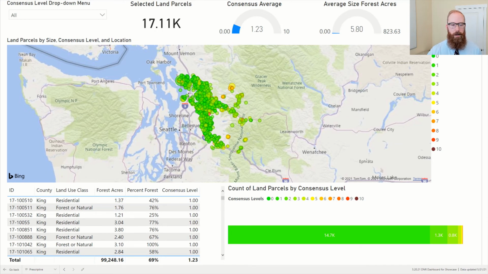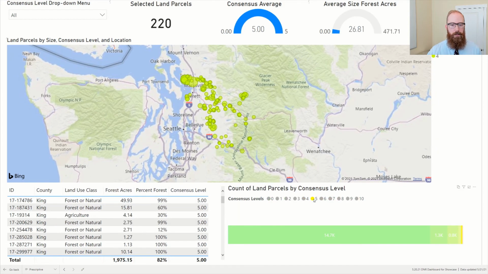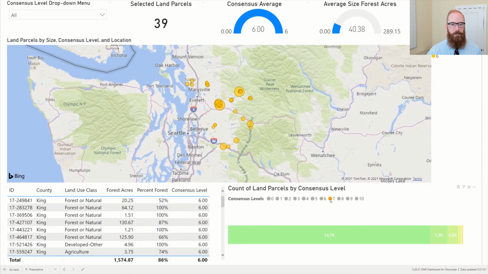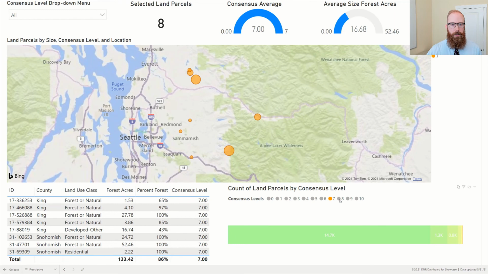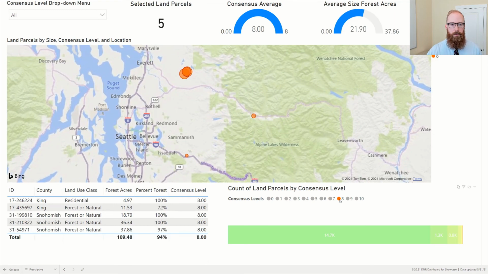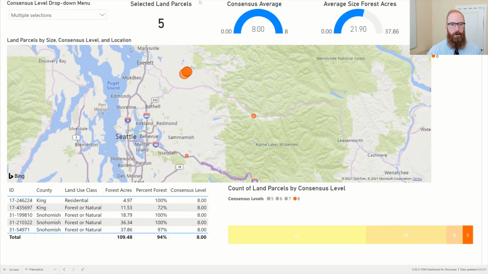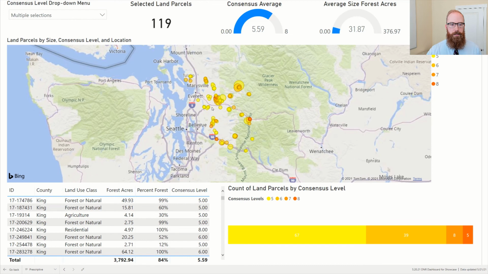any visible hotspots. While consensus levels 4 and 5 don't show us any visible patterns, once we click through consensus 6 through 8, we see what looks like a cluster of properties near Monroe. To look at this area, let's use the drop-down to select risk levels 5 through 8. Without the other levels crowding the map, this cluster becomes more obvious. We can then zoom in on this area and individually select each of the parcels that we believe to be a member of this cluster.